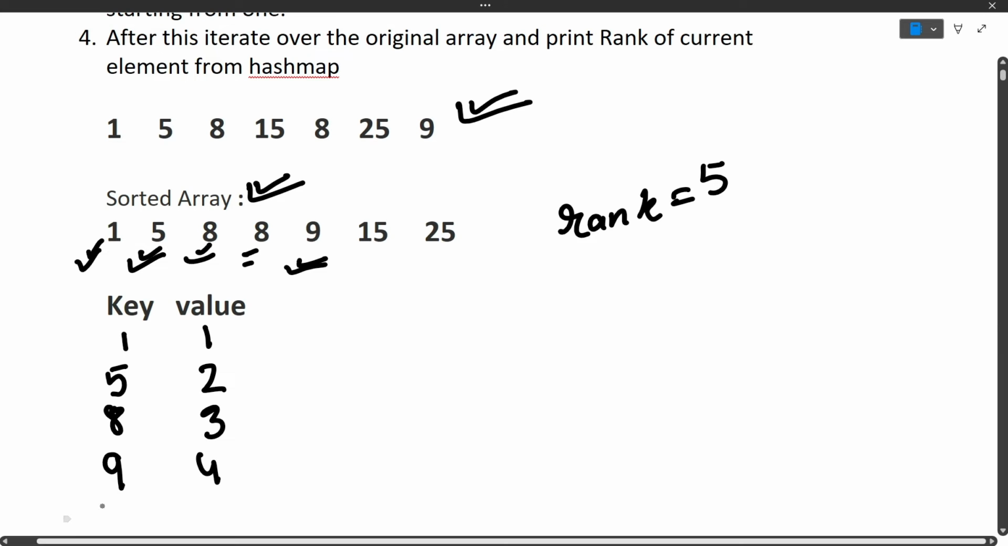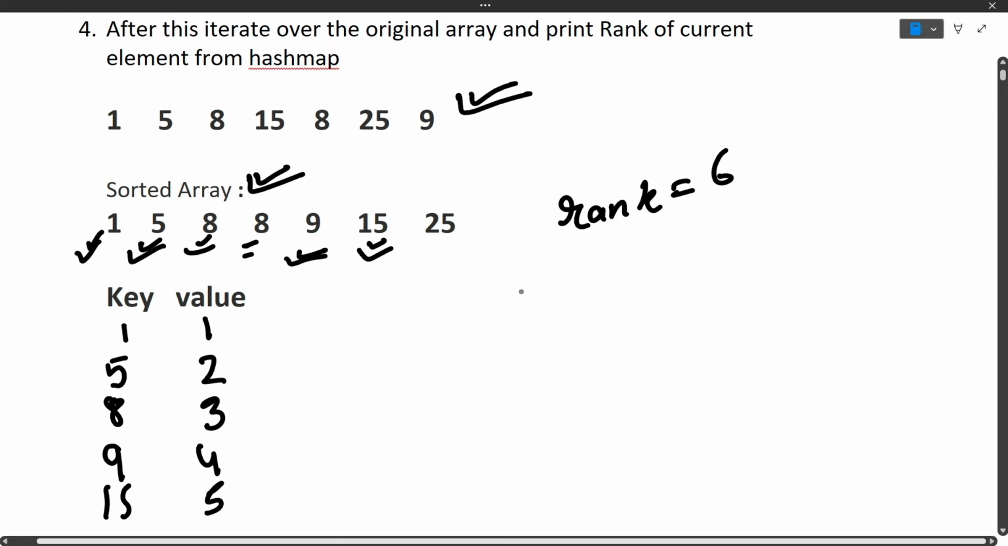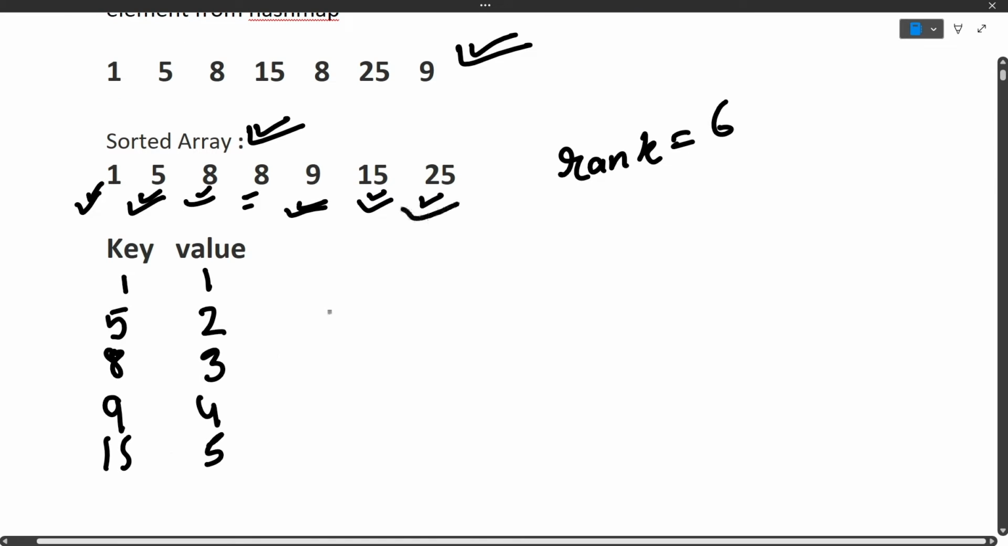Next is 15. 15 is also not in the hash map, so 15 gets rank 5. This element is done, and rank is updated to 6. Now next is 25. 25 is also not in the hash map, so we will add 25, and the value will be 6, that is the rank variable. So this is how all the elements will now be present in the hash map, with key as their original value, and the value in the hash map as their rank.